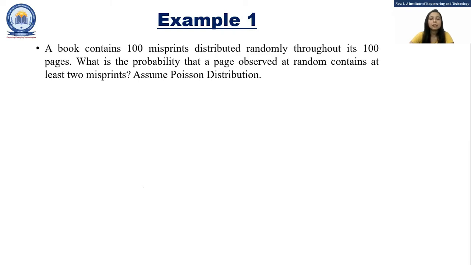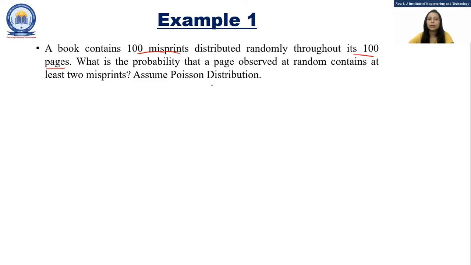Now let's see some examples for the Poisson distribution. The first example is that a book contains 100 misprints distributed randomly throughout its 100 pages. What is the probability that a page observed at random contains at least 2 misprints? Assume Poisson distribution. So it is already given that we have to assume the Poisson distribution. The total number of pages of the book is 100, and in these 100 pages, the 100 misprints are distributed randomly.